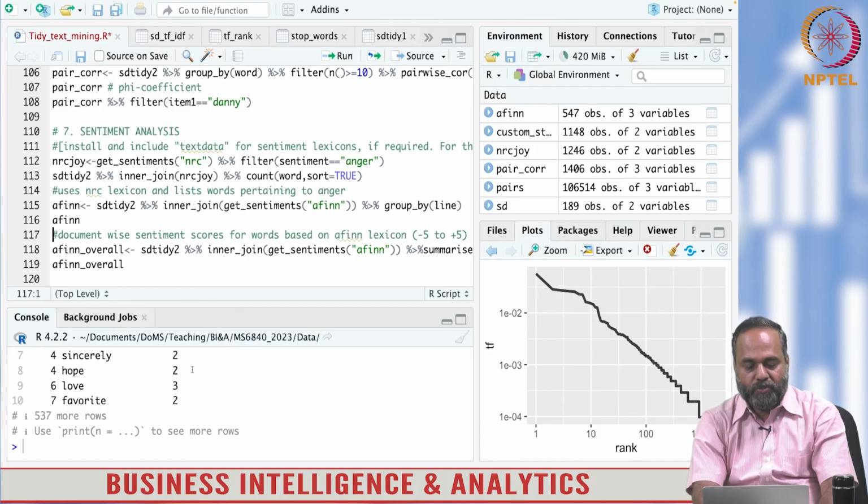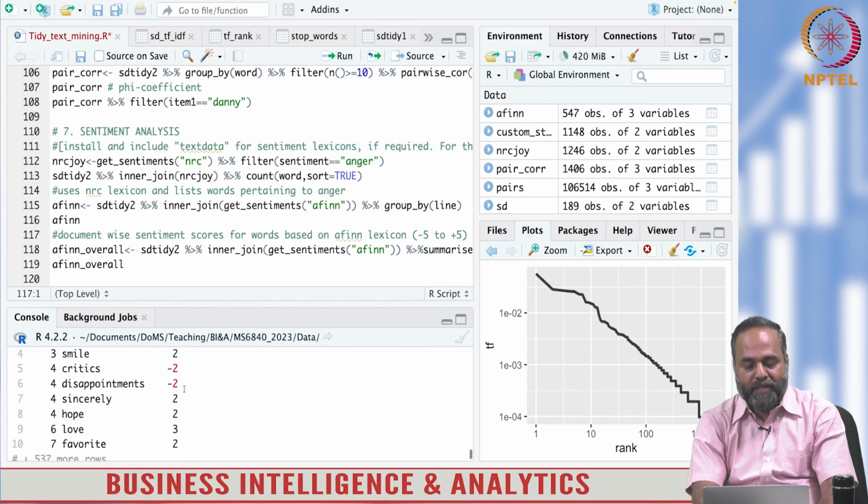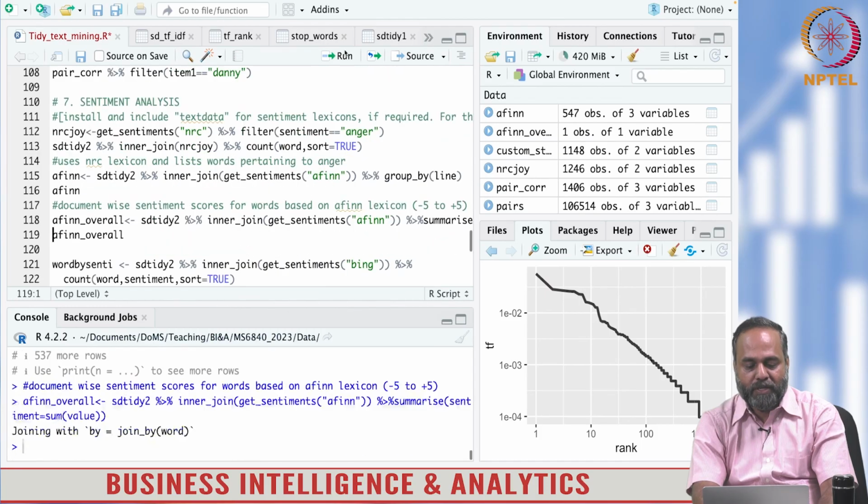When you use, for example, Afinn, you get to see the words and their values. So you get a sense of the scale of these words and which are the ones which are used, and so on.